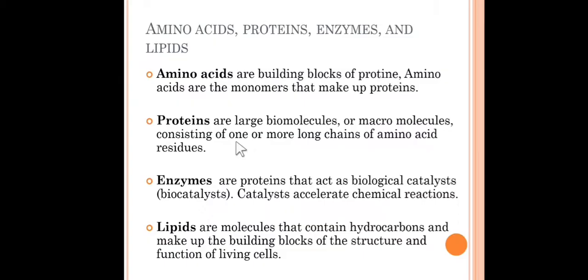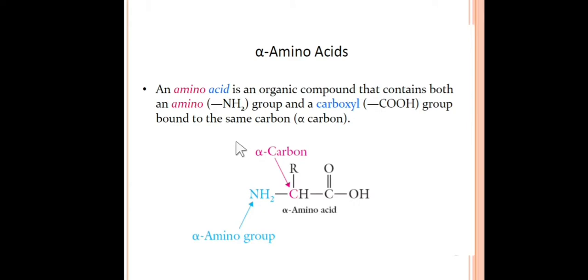Friends, in my previous lectures we discussed the syllabus of CHO 5403, and among these 5 points we started with amino acids, proteins, enzymes and lipids. So in my previous lectures we roughly defined amino acids, proteins, enzymes and lipids. As you know, alpha amino acids are organic compounds that contain both an amino and a COOH group, that is a carboxylic group, attached to the same carbon, and that carbon is the alpha carbon.